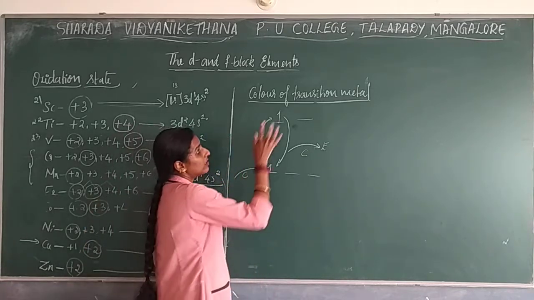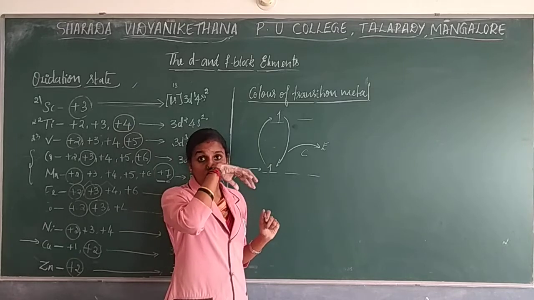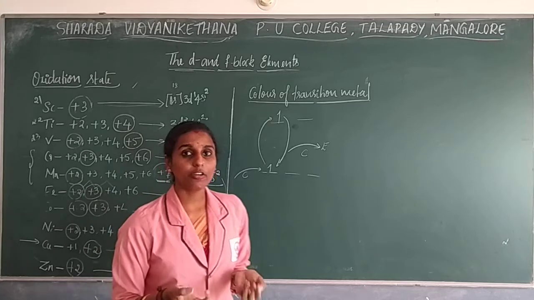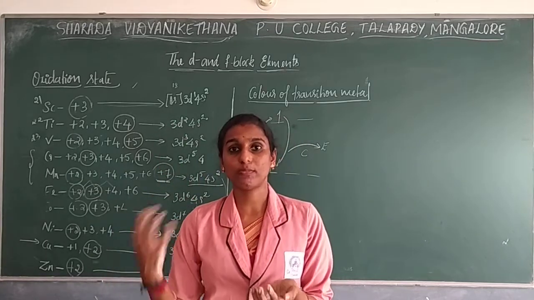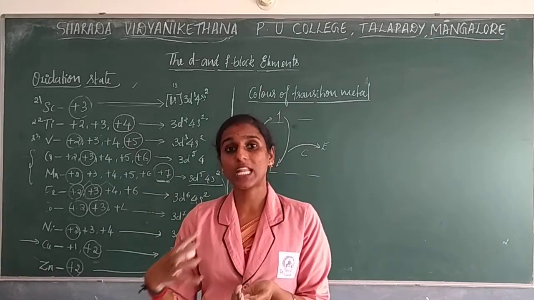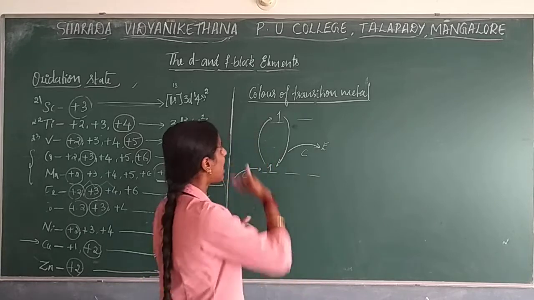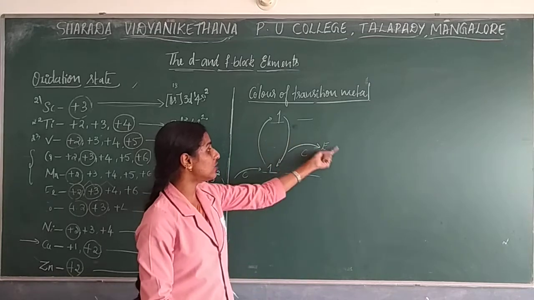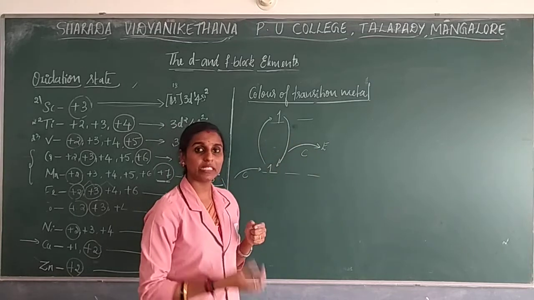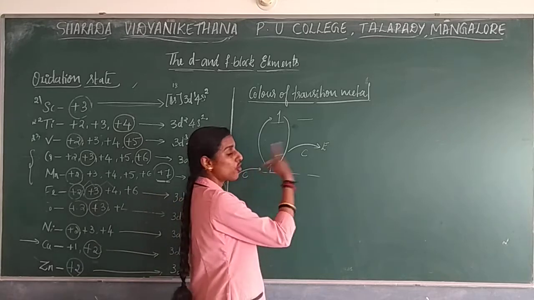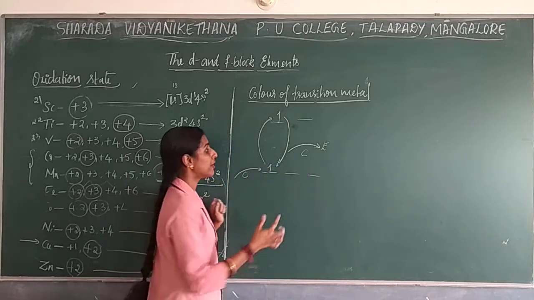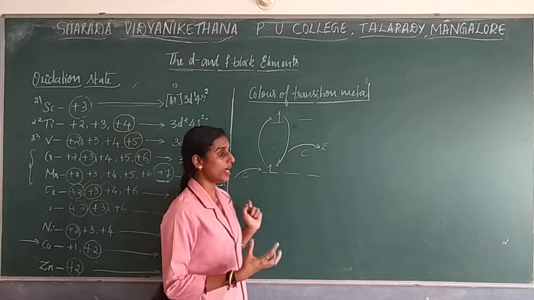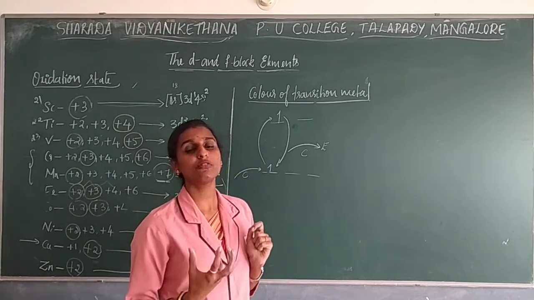So that's why the transition metal shows color. For example, if you take cobalt chloride, the electrons will absorb blue color and jump to a higher energy level, and by coming back, it emits radiation, so energy is released and color is seen in the visible region. The color of cobalt chloride appears red because it emits red color while coming back, so the color of the solution is red.